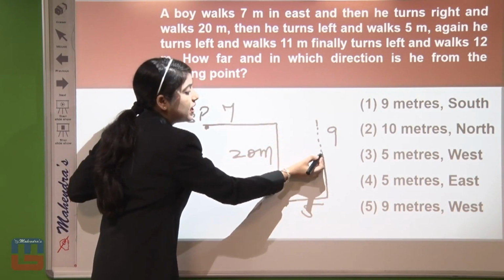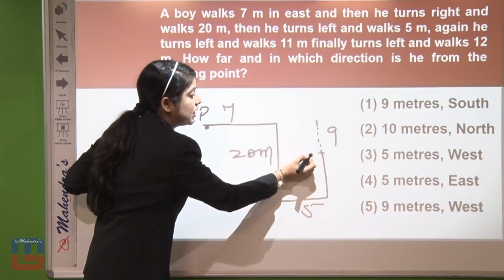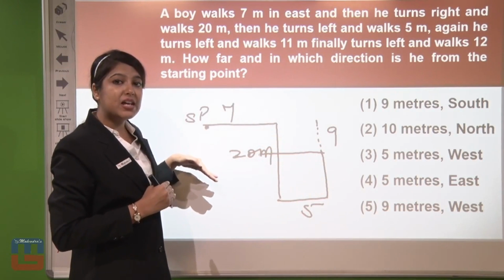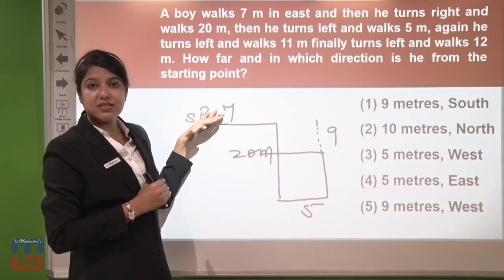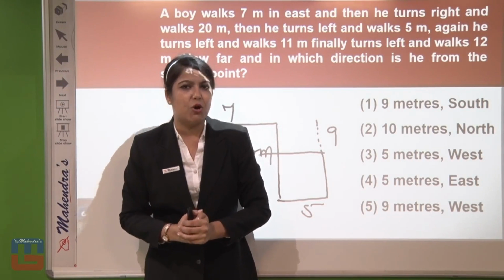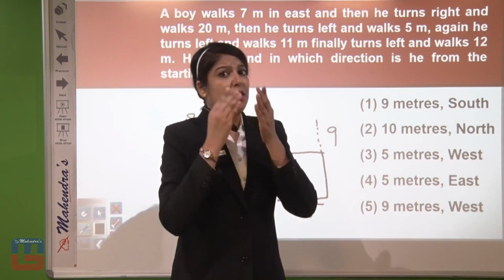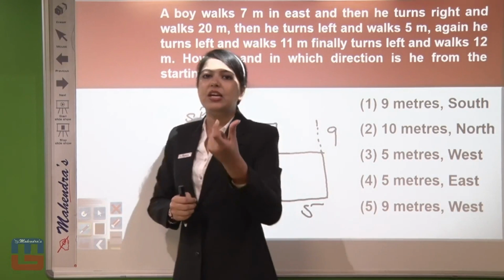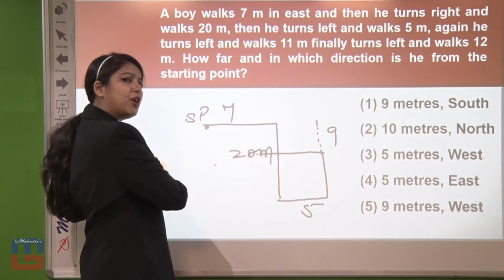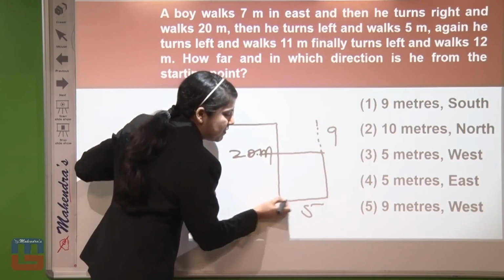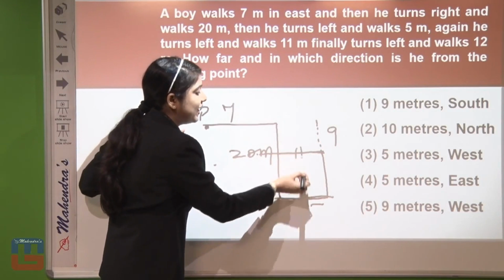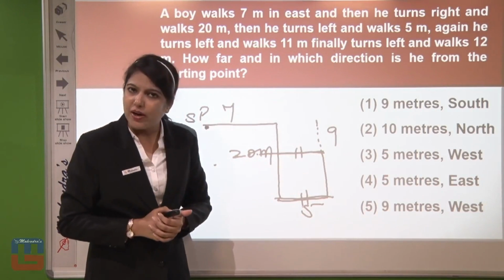Okay, so now from here if he takes a left turn again, he will walk in this direction. Now if he walks in this direction, he has to cover 12 meters distance. And now covering 12 meters distance, just use your common sense. The problem which you all make in this type of question is you just take that turn and stop over here or somewhere over here. But just imagine if he was walking here 5 meters and from here he is covering again like this, so parallelly this 5 and this 5 have to be equal, right?